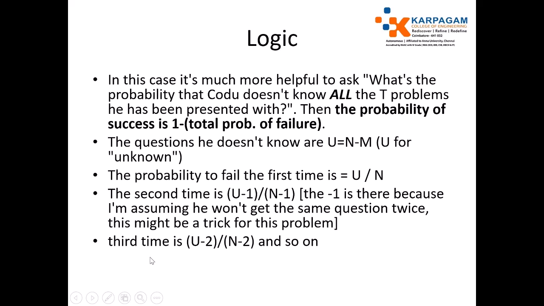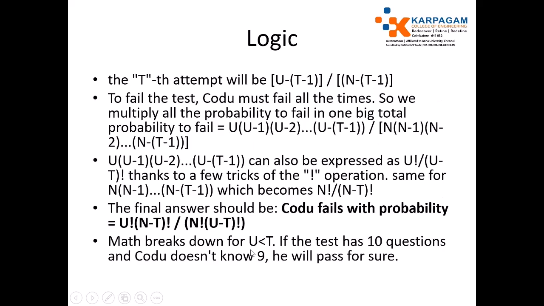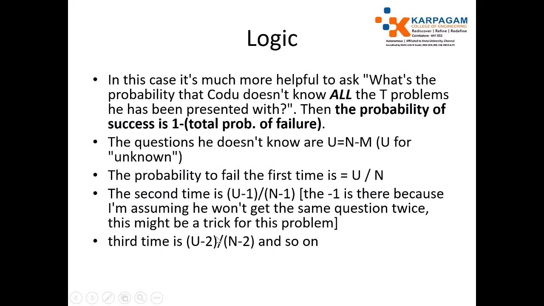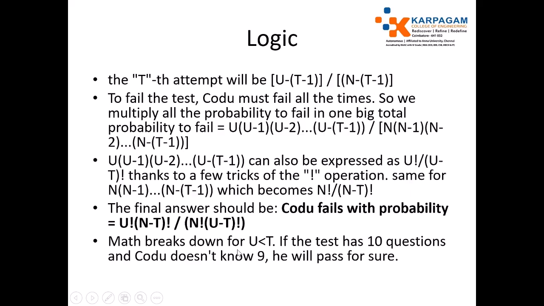The probability to fail for the third time is U minus 2 divided by N minus 2, and it goes on like this. So we need to generalize it. For the first attempt, the probability to fail is U by N, the second time U minus 1 divided by N minus 1, and the third time U minus 2 divided by N minus 2.